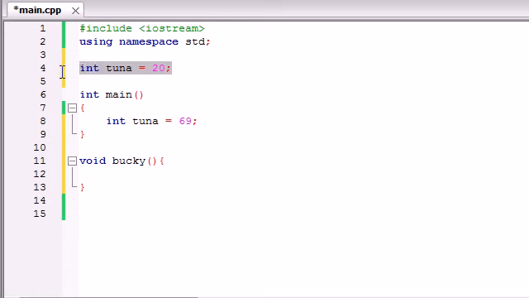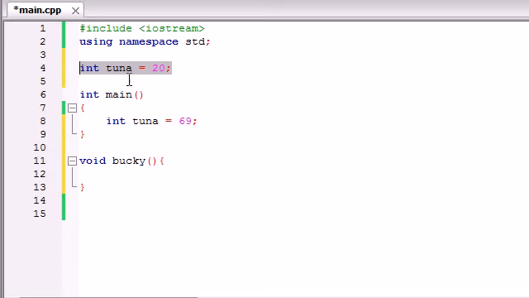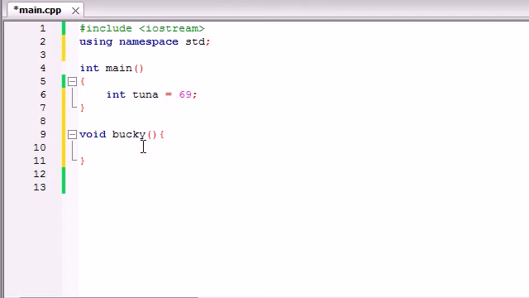Whenever you make your variable outside the functions, then every single function can access this tuna variable. So main can use it, Bucky can use it. Every function has access to this variable. But for example, say you only made your variable inside one function, so you only made this variable inside main. That means that whenever Bucky tried to use the variable tuna, it's going to get an error message.